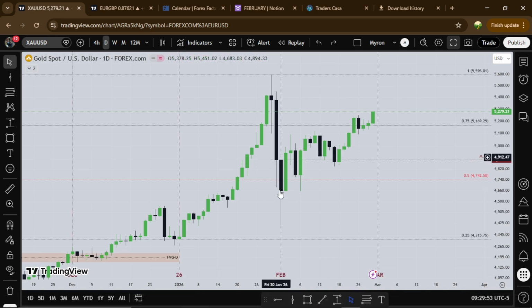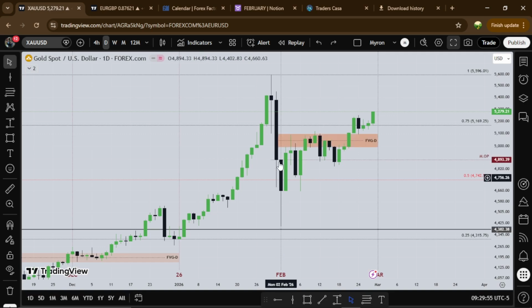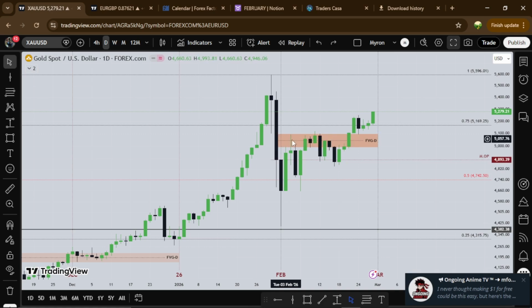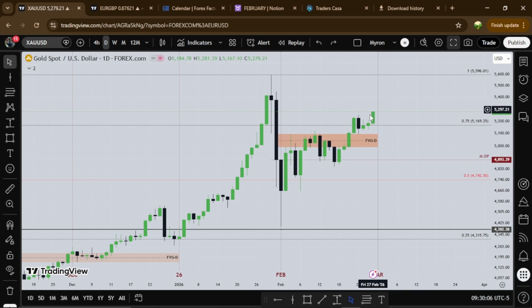So this is where gold kicks off February. Then we'll see it try to go higher, but this fair value gap here, we'll see resistance. We'll see another resistance. We'll see a break above. Then we'll see gold close higher.